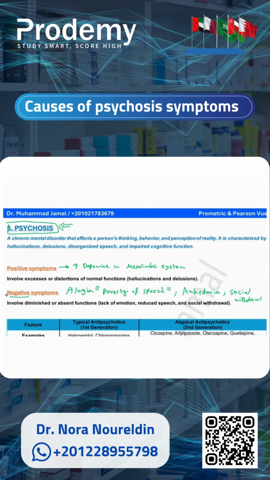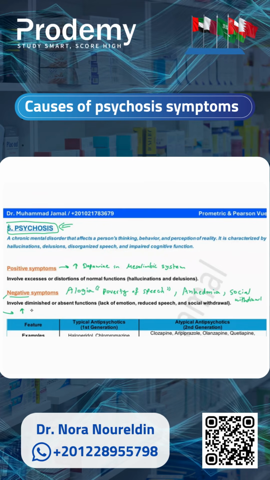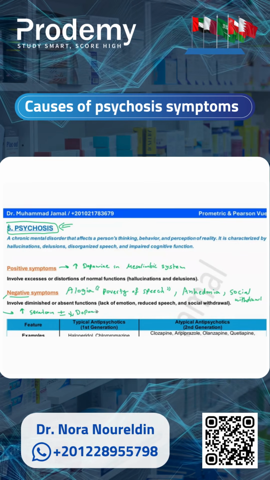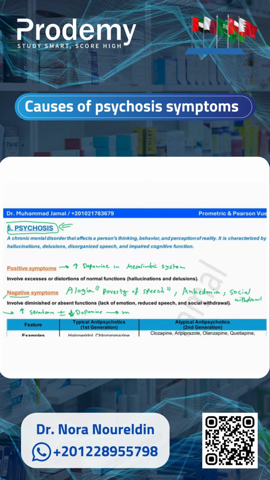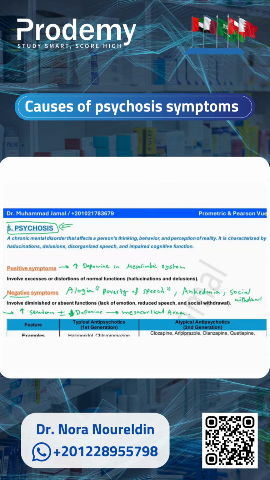And the negative symptoms, they are actually derived by the increased serotonin and also the decreased dopamine levels. But where exactly? In a specific region in the brain known as the mesocortical area. So these names are important to distinguish.